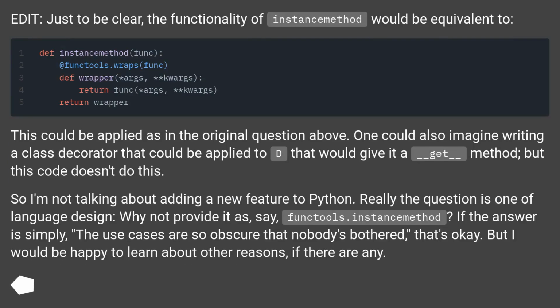Edit. Just to be clear, the functionality of instancemethod would be equivalent to this, which could be applied as in the original question above. One could also imagine writing a class decorator that could be applied to D that would give it a __get__ method, but this code doesn't do this. So I'm not talking about adding a new feature to Python. Really the question is one of language design. Why not provide it as, say, functools.instancemethod? If the answer is simply, the use cases are so obscure that nobody's bothered, that's okay. But I would be happy to learn about other reasons, if there are any.